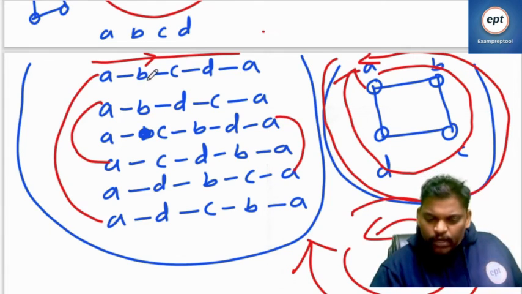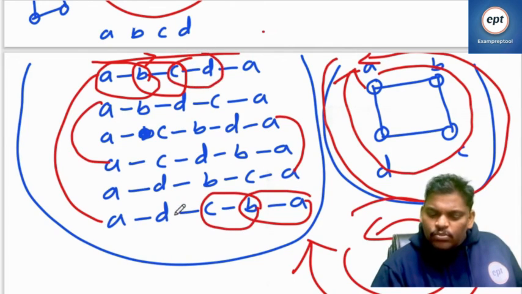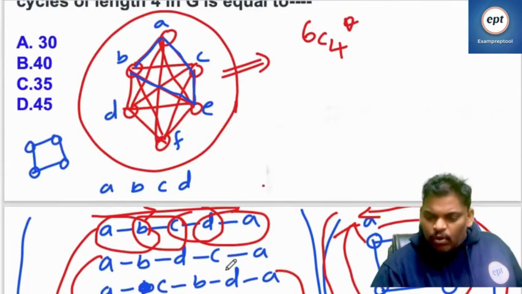If you want, you can verify. Here A to B edge is there. Here also A to B edge is there. Here B to C edge is there. Here also B to C edge is there. Something should change. Here C to D edge is there. Here also C to D edge is there. Here also, right, A to D edge is there. Here also A to D edge is there. Same. So now come here.